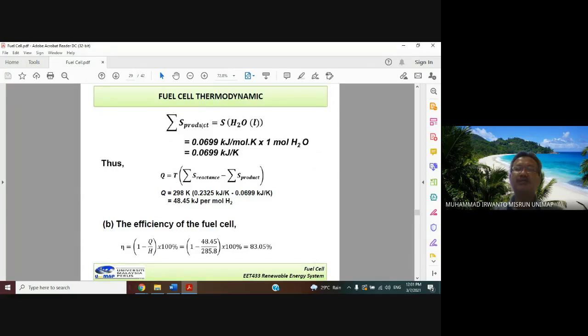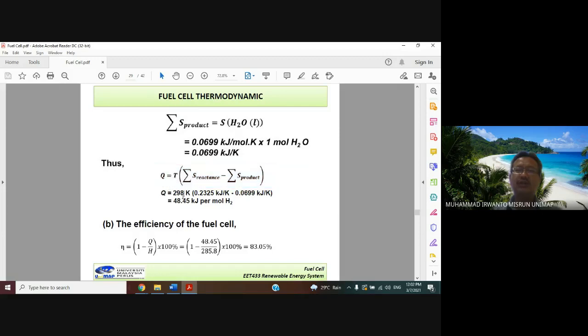So sigma S products is equal to the entropy of H2O in the liquid condition, 0.0699 kilojoule per mole Kelvin, multiplied by 1 mole of H2O, and mole per mole can be cancelled. So we obtain sigma S products as 0.0699 kilojoule per Kelvin.